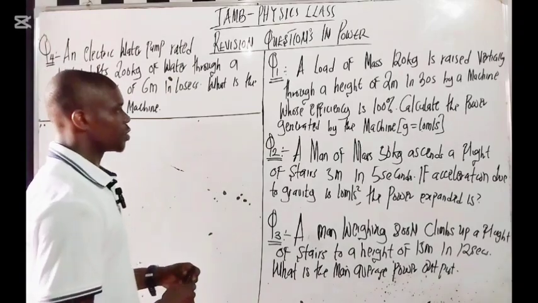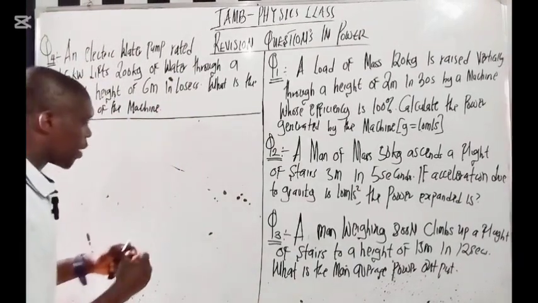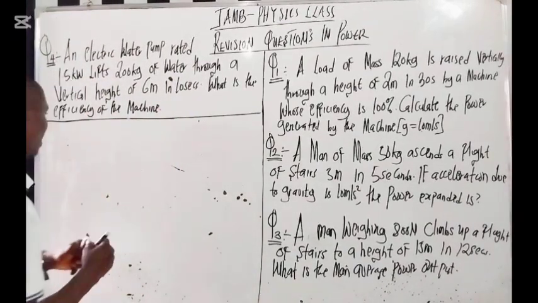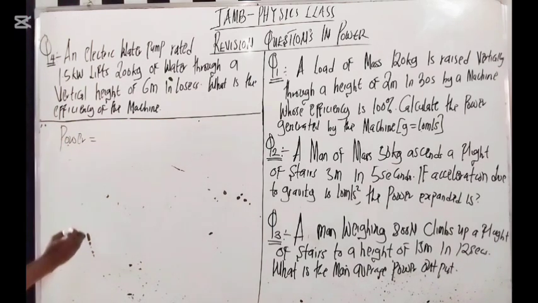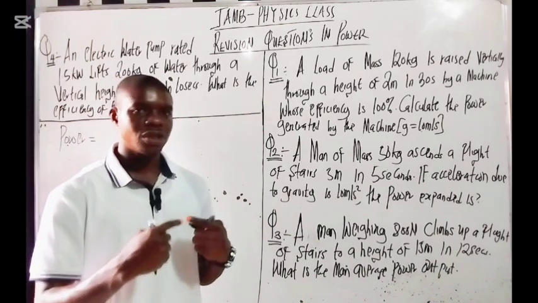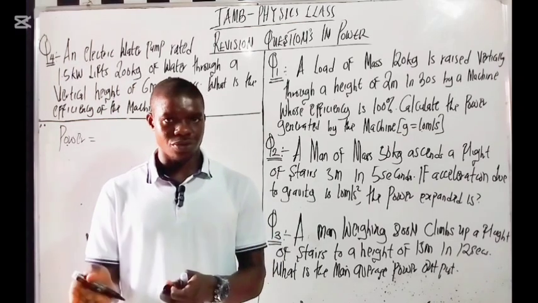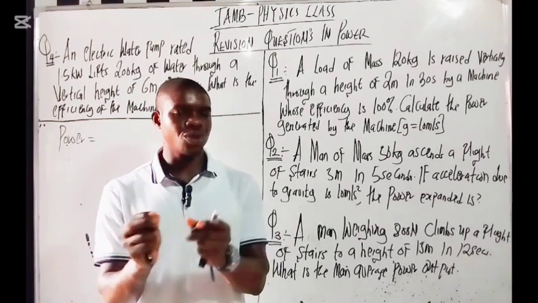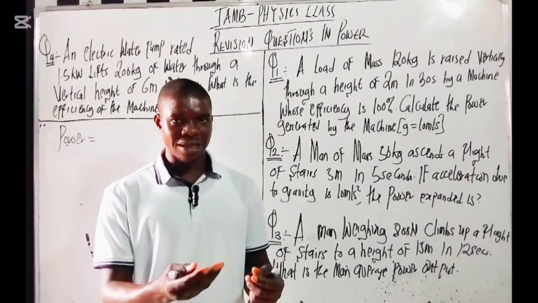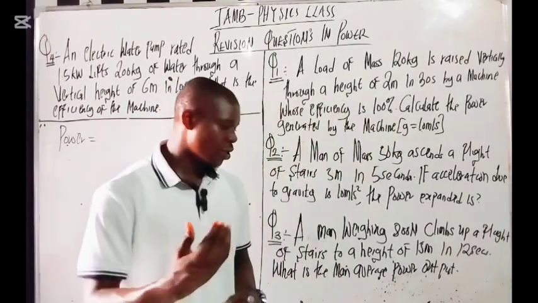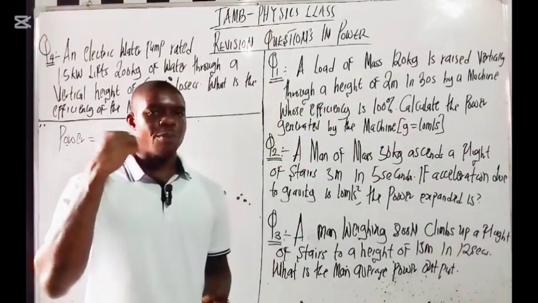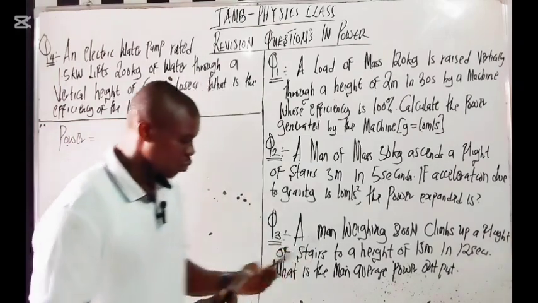So let's look at the first one here. Before we look at this question, I want you to understand something. Let's look at power. What is power? Power is the rate at which work is done. That is power: the rate at which work is done. Or you can say power is defined as the rate of doing work.